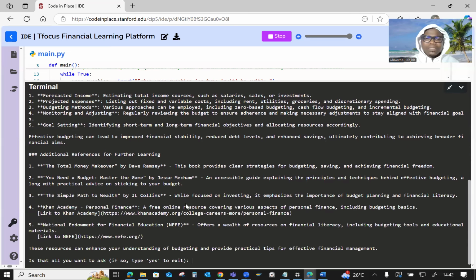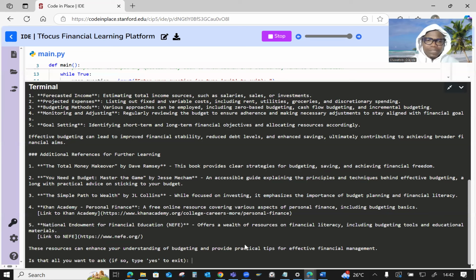The program is designed to give 5 references for every question, whether within taxation, financial planning, or financial reporting standards. There's also this closing remark that says, these resources can enhance your understanding of budgeting and provide practical tips for effective financial management. There's this last prompt that asks if you want to continue to learn or study further, or at this time you want to exit.